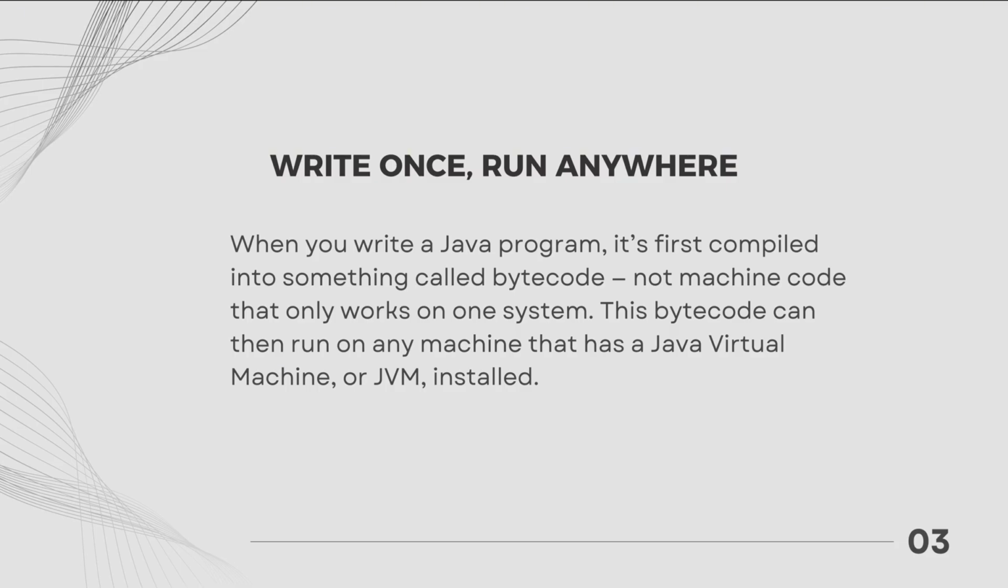Write once, run anywhere concept. One of Java's biggest strengths is its idea of write once, run anywhere. Here's what that means. When you write a Java program, it's first compiled into something called bytecode, not machine code that only works on one system. This bytecode can then run on any machine that has a Java Virtual Machine, or JVM, installed. So you can write your code once and it will run the same way everywhere. That's a huge advantage for developers and one of the reasons Java has stayed so relevant for decades.